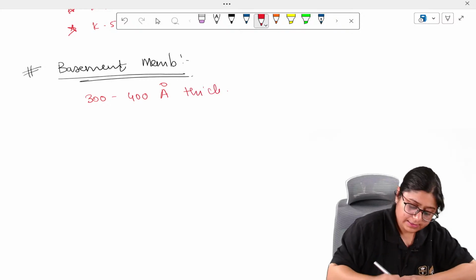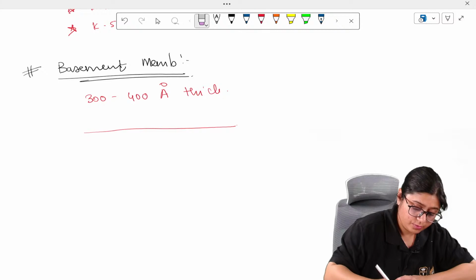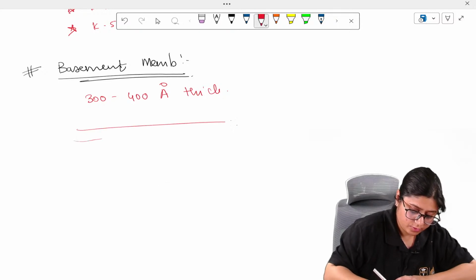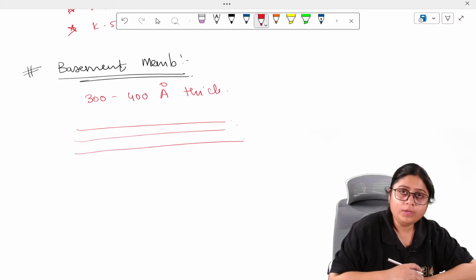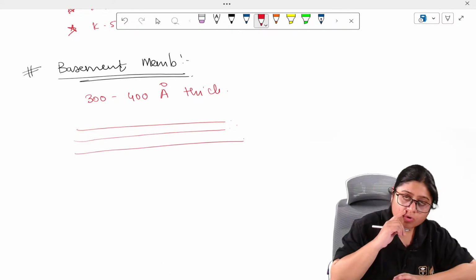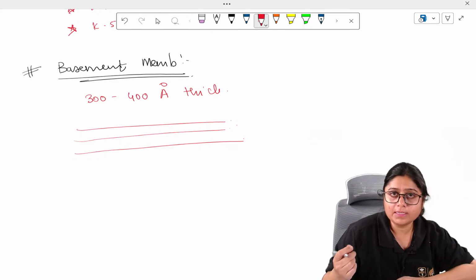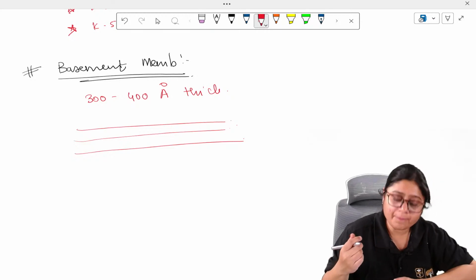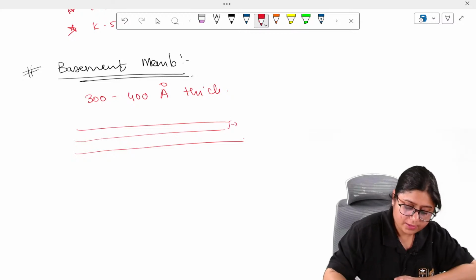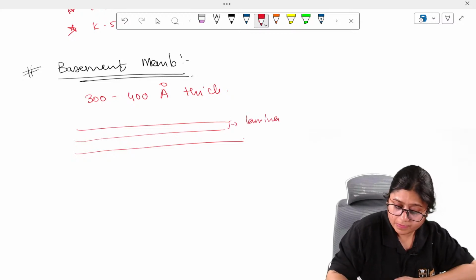This basement membrane is made up of two layers. The above layer is called lamina lucida because it is lucid, it is transparent, and it is rich in laminin protein.